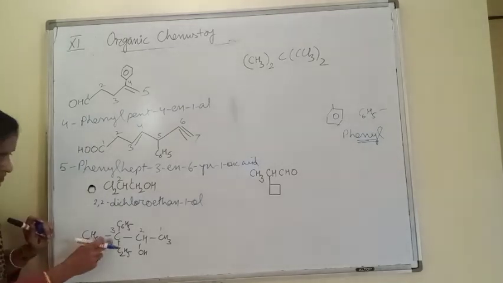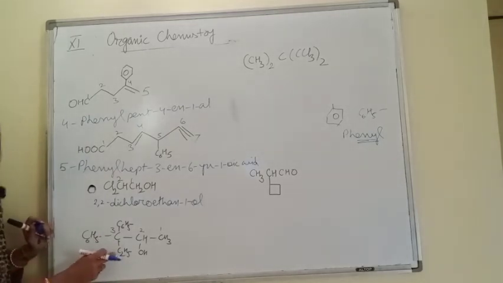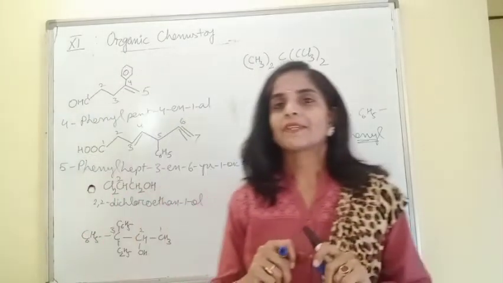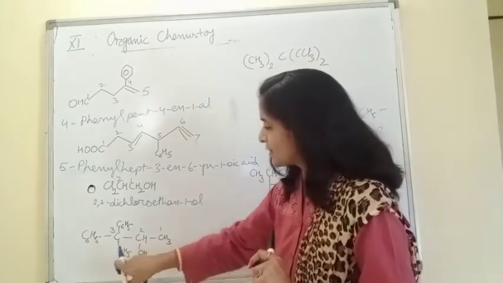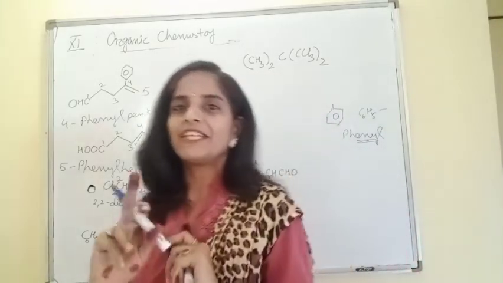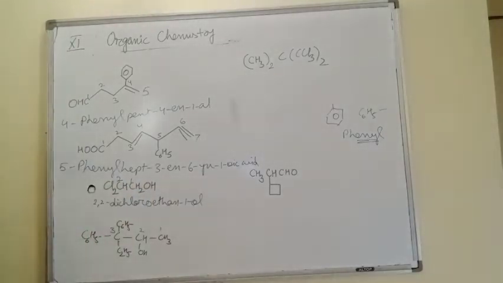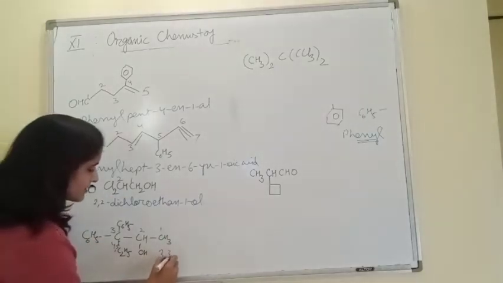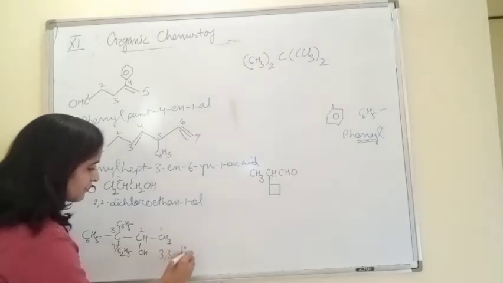But no, chain is going in this direction, 2 carbon are there. Don't take ethyl as substituent. Ethyl is not a substituent. This is in continuation with this chain. So be very, very careful while selecting the main chain. So this is now 4 and 5 carbon main chain. In this 5 carbon main chain, at 3rd position we have 2 phenyl groups. So the name is 3,3-diphenyl.